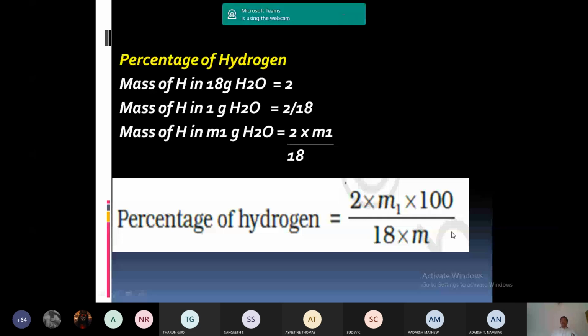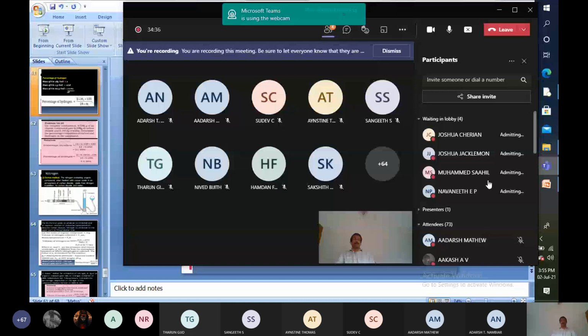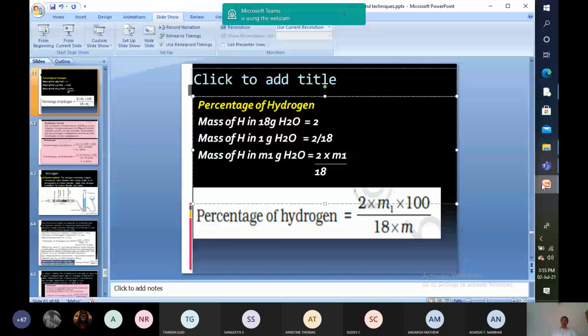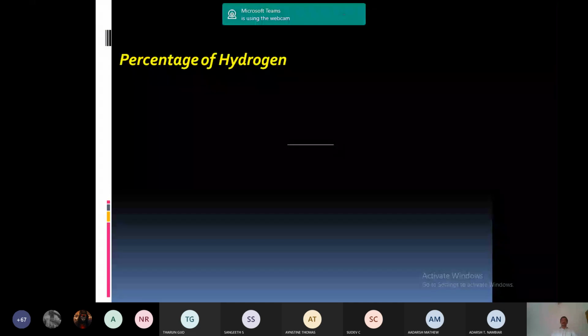It is simple, isn't it? When you solve many problems using these equations, it will be clear to you. Any doubt for you? If you have no doubt, I will give you a problem. Try to solve it. All of you have to solve it. It is a problem.